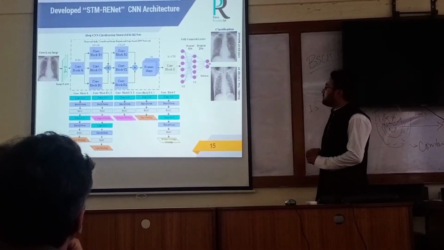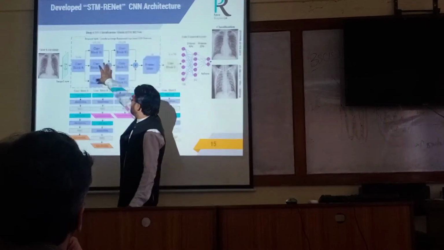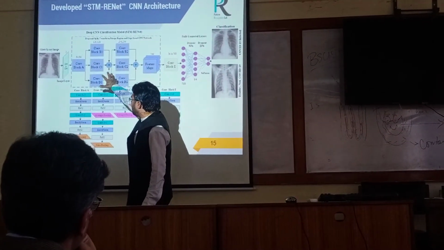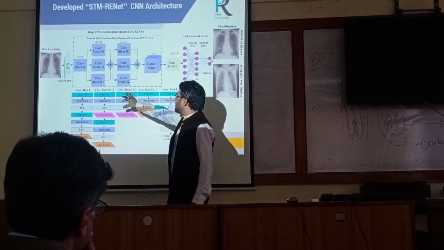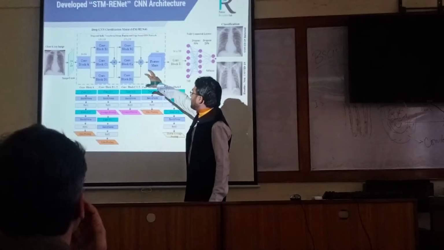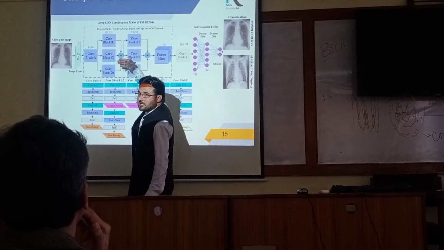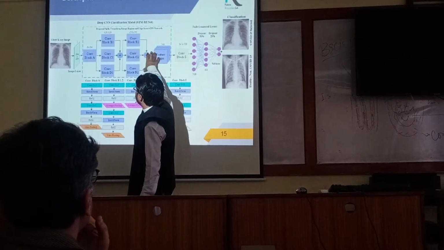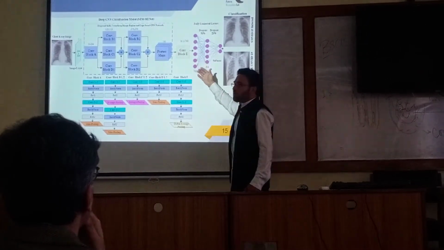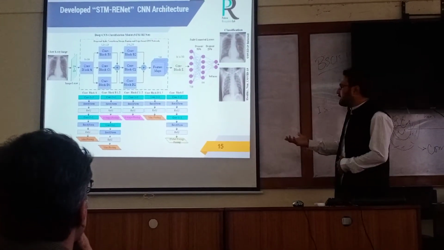This is the full proposed block diagram. These are the blocks that we split, and we incorporate the concept of region and edge-based features. The detail of all these is available in the layers of each block. Whenever we perform split transform, we merge these channels, then provide them to the second block and merge these channels, and then provide some encoder block to segregate the COVID-infected versus healthy or non-COVID.